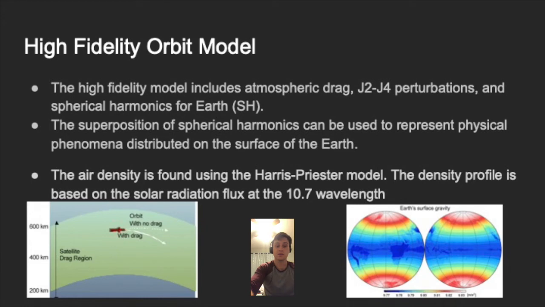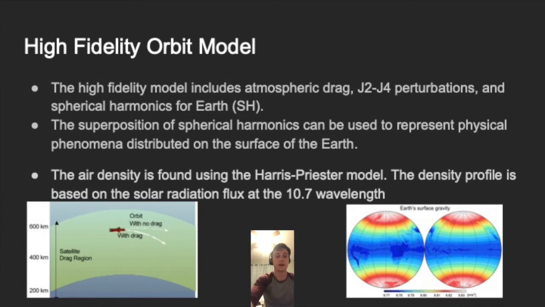This can be seen on the image on the right, which shows the gradient of the Earth's gravitational field relative to the location on Earth. One thing you will notice is that the gravitational field seems to be stronger at the poles and weaker at the equator.